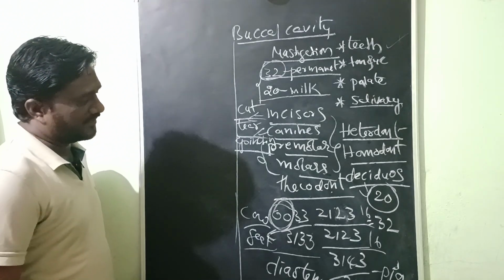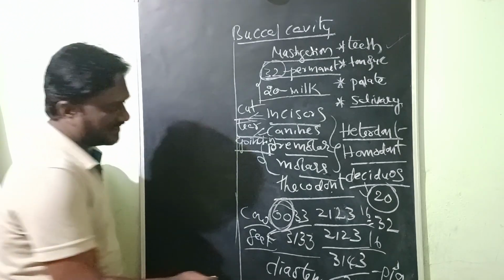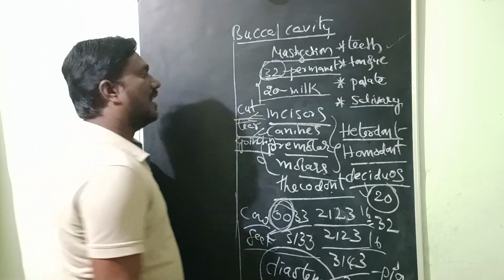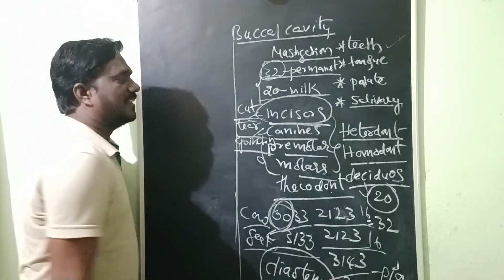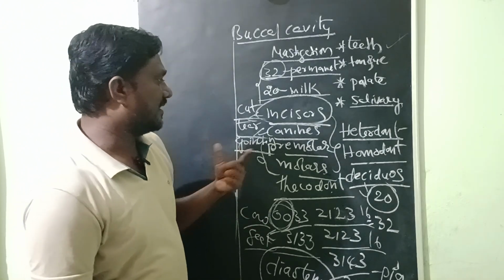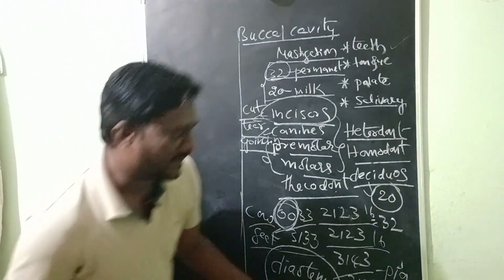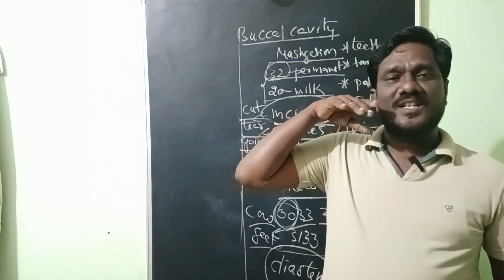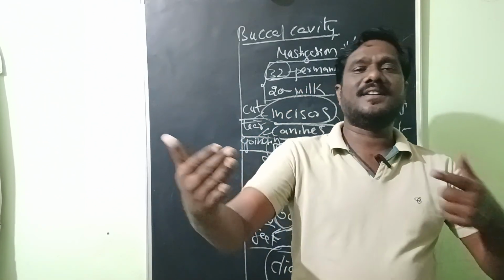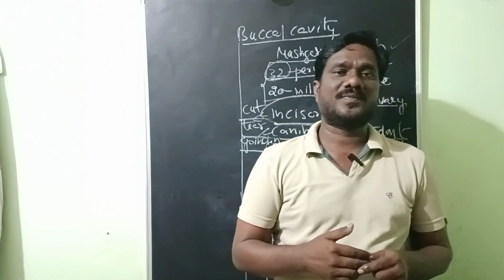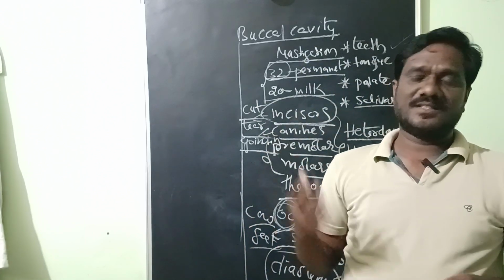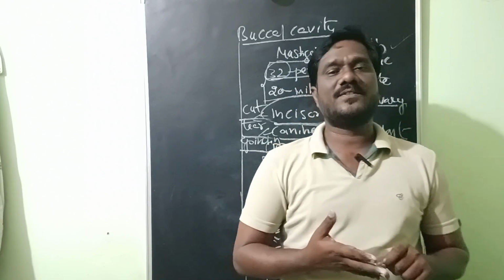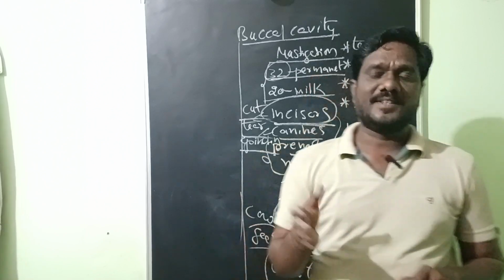When we look at the structure of teeth, diastema means herbivores. In herbivores, in the first set above the upper jaw, there are no incisors. The gap that is present is called diastema. This diastema helps to hold the grass. Through the diastema the tongue comes out and pushes the grass inside the mouth. That's why all these ruminants or herbivores take food very fast with the help of this diastema.